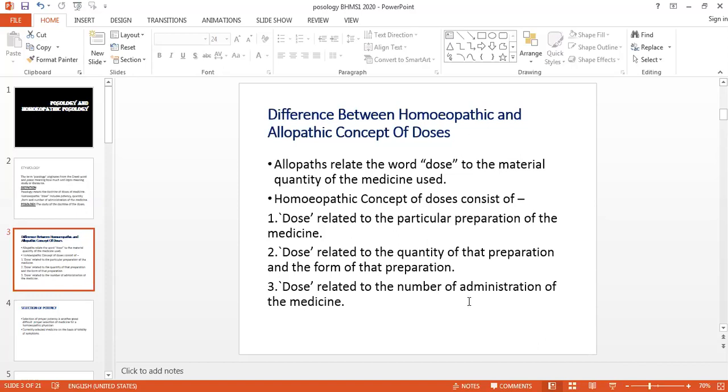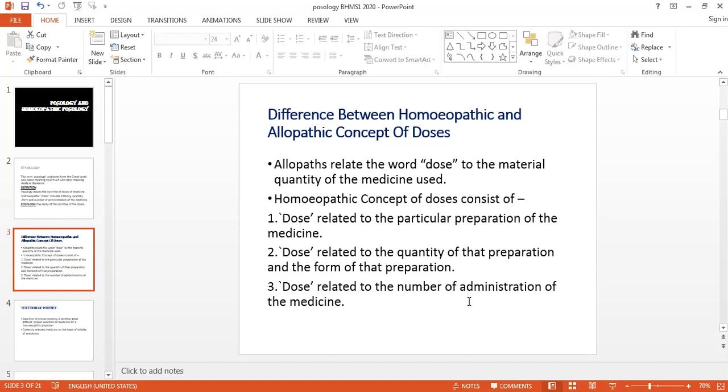In allopathy, they only mean the material doses, that is, they measure in the form of mg or gram. So it is enough to produce a direct physiological or pathological effect, and they are very much in danger for the life. So their dose means the material quantity of the medicine. It may be mg or it may be gram. But